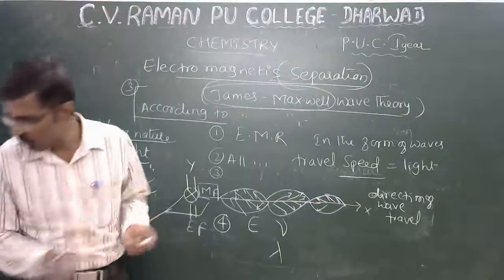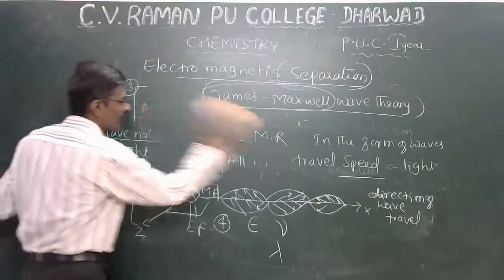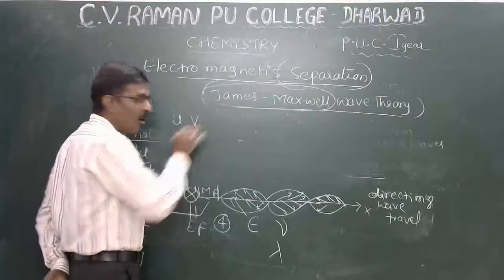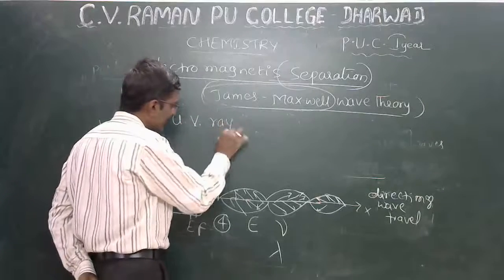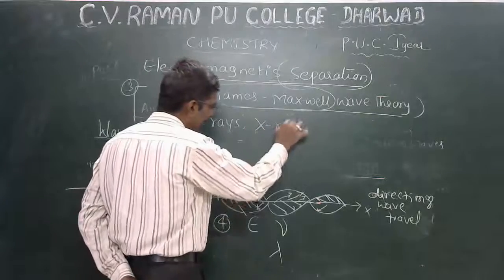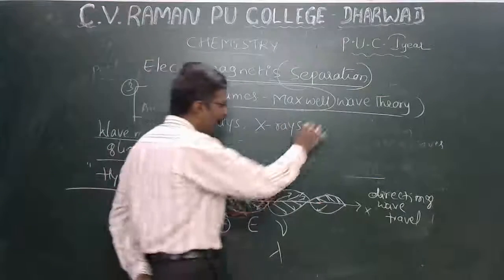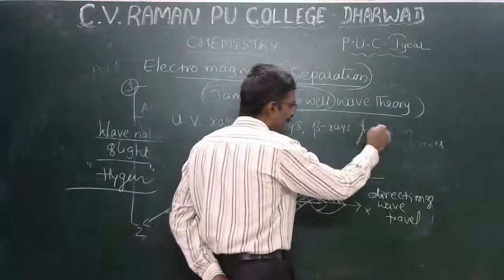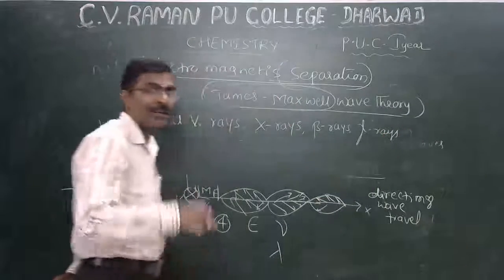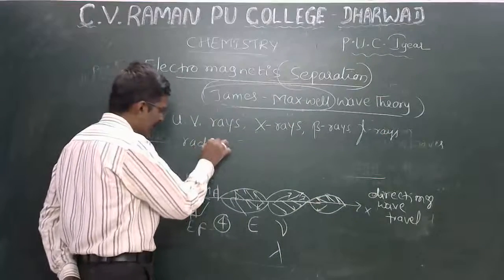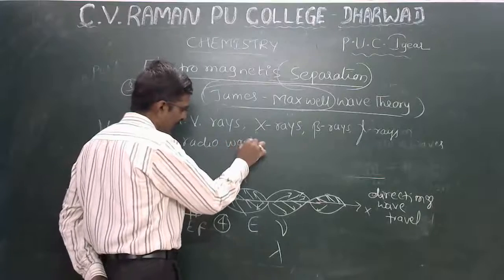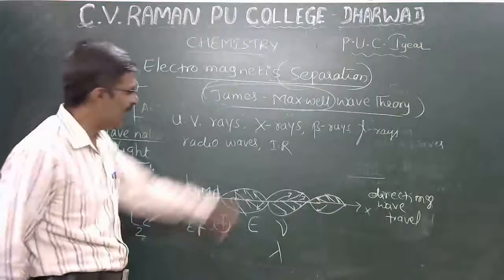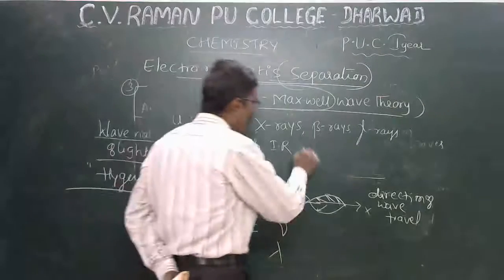It includes UV rays, ultraviolet rays, X-rays, beta rays, gamma rays, radio waves, IR, infrared rays, and microwaves.